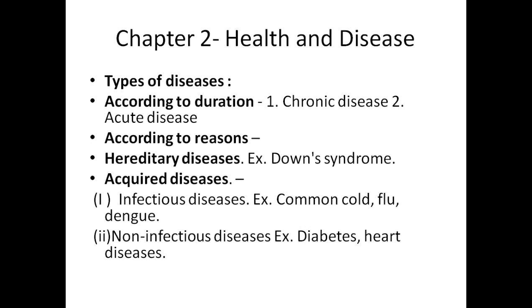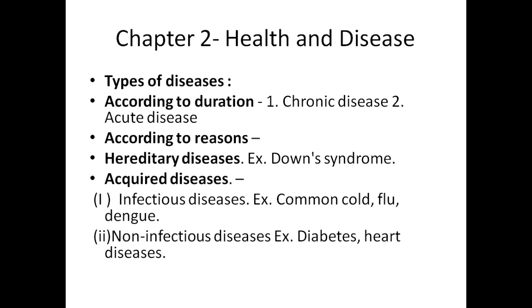Now, what are the types of disease? According to duration, the first is chronic disease and the second is acute disease. We will understand later what chronic disease and acute disease are. First of all, we will see the types of disease. According to duration means the time period for which the particular disease lives inside our body.